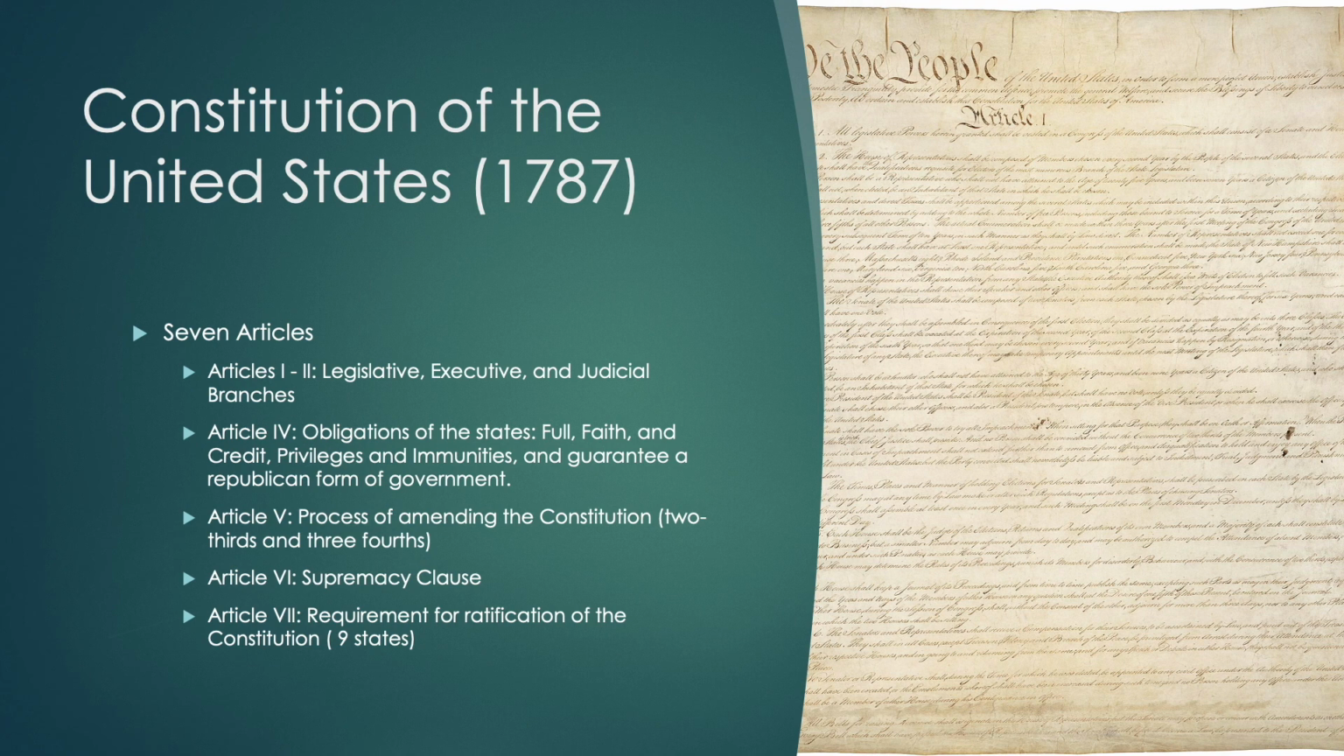Article 6 has the Supremacy Clause. This is the part of the Constitution that says it is the supreme law of the land. And then Article 7 explains how the Constitution itself will be ratified. It was going to require 9 of the states at that time.